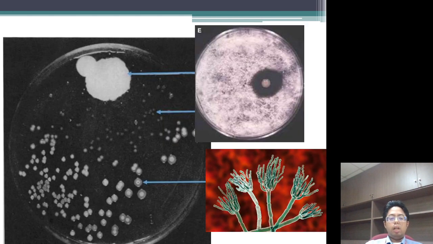You can see in this picture, on top is the Penicillium mold, and around it there's an empty space. After the empty space, you can see colonies of bacteria. If you zoom in, the Penicillium mold is just like a fungus.